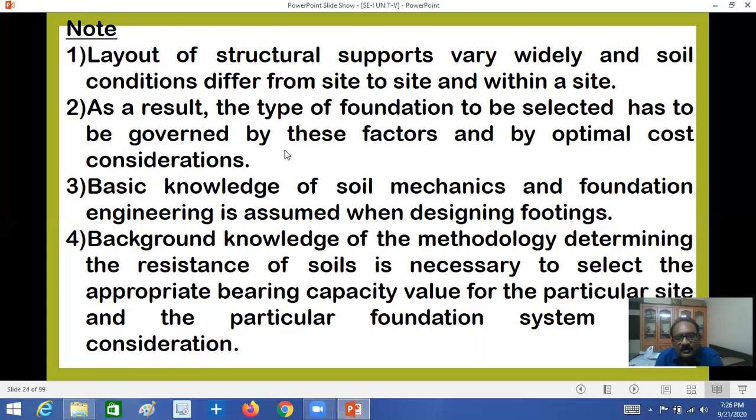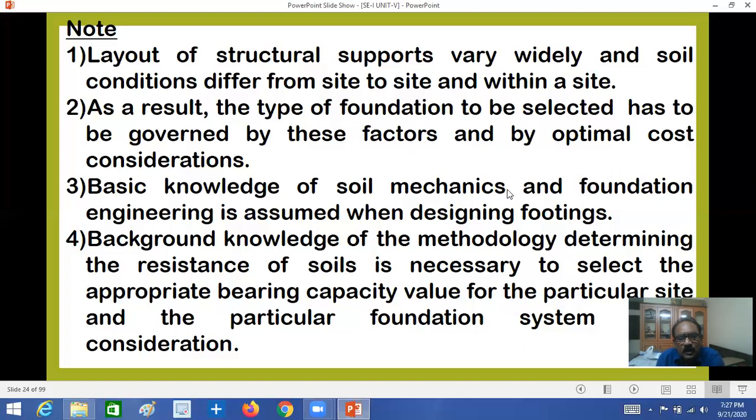The basic knowledge of soil mechanics and foundation engineering is important in designing footings. See the basic concepts of soil bearing capacity and soil properties, whether it is moisture content, clay soils, sand soils, or any other types of soil: waterlogged soil, weak soils, hard soil, rock soil. There are many different types of soils, so while designing, these are very important.